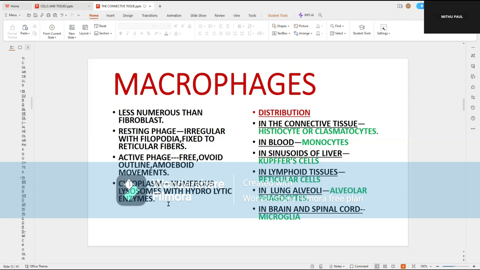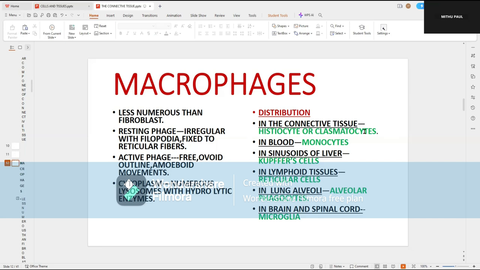Here, in the architecture of the macrophages, the cytoplasm has numerous lysosomes with hydrolytic enzymes. These are helpful for lysis of the foreign particles that are engulfed. Get the names very clearly now and register in your mind that the macrophages have different names at different locations of your body, and you have to remember it.